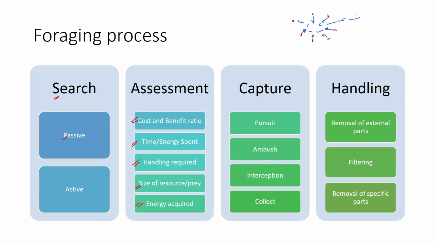So all of these are interrelated. The assessment, the search, the capture, the handling, all of those are interrelated. Some individuals might get out also while handling. Okay, so all of these interactions work together to give an idea about how organisms grow throughout the foraging process. So these are also a part of foraging behavior. We need to study all aspects of it in order to understand how organisms forage.